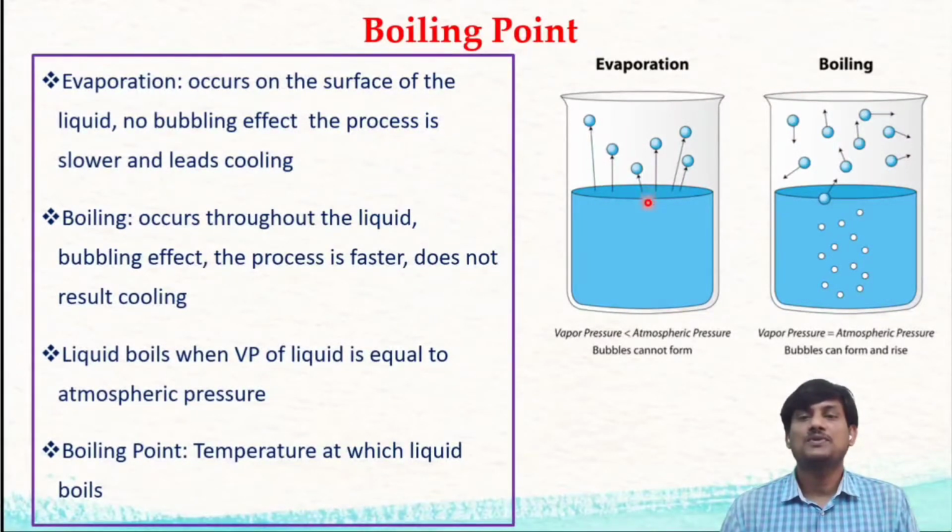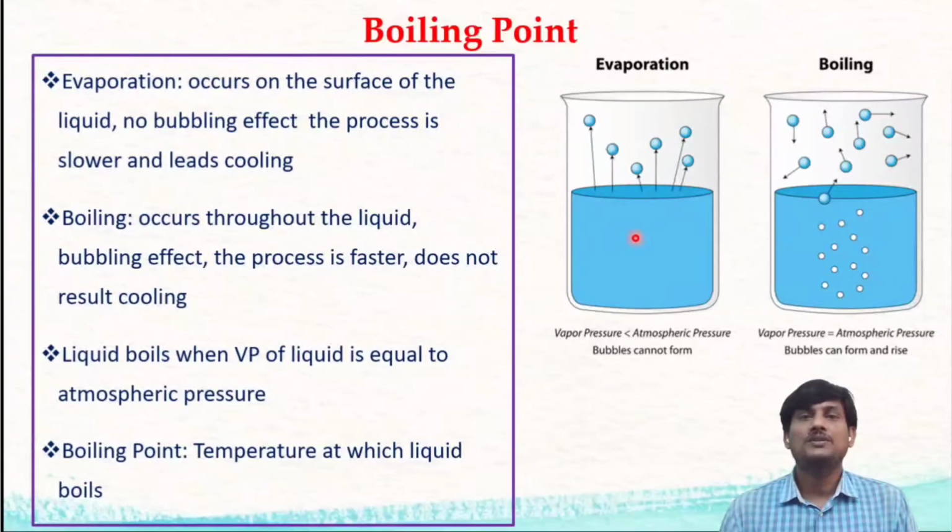Evaporation occurs on the surface of the liquid. But boiling occurs throughout the liquid. In evaporation, there is no formation of bubbles, no bubbling effect. But in case of boiling, you can observe the formation of bubbles, so there is a bubbling effect. Evaporation takes place very slowly. Boiling is very fast and quick.